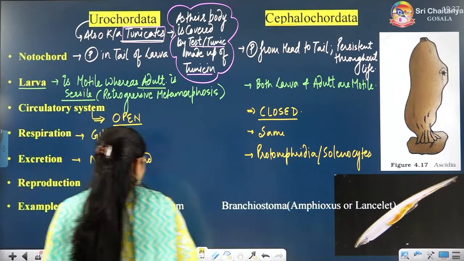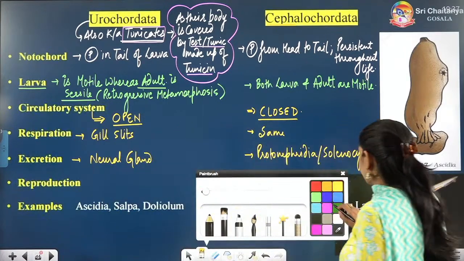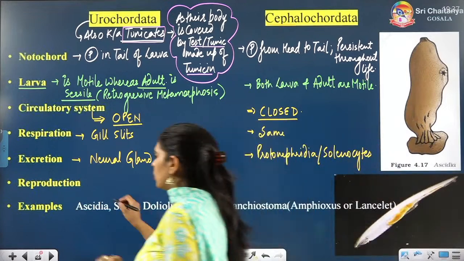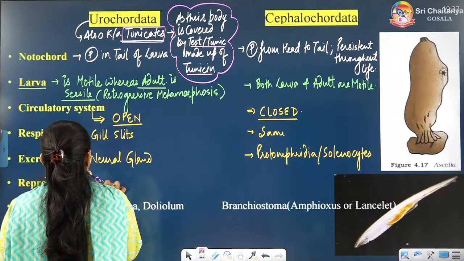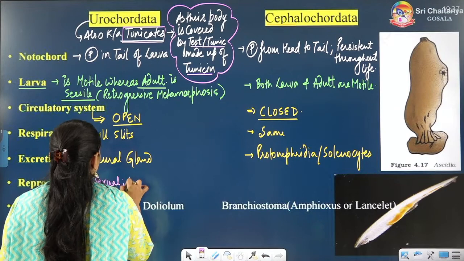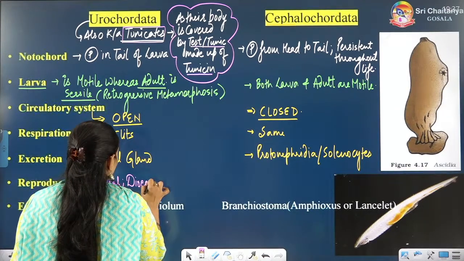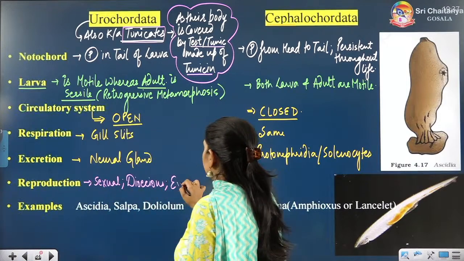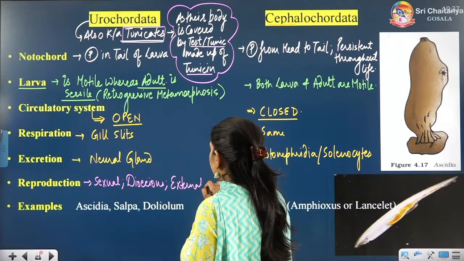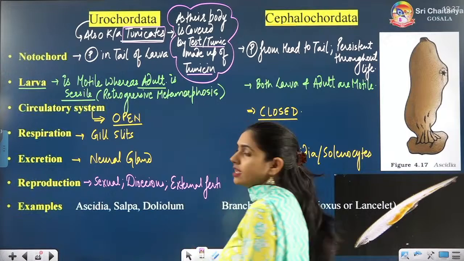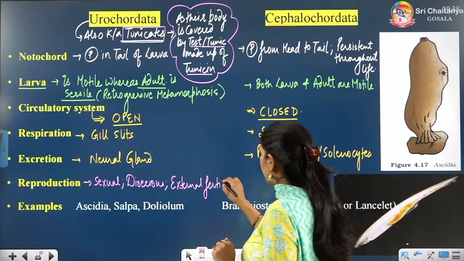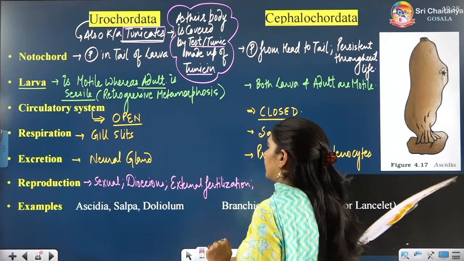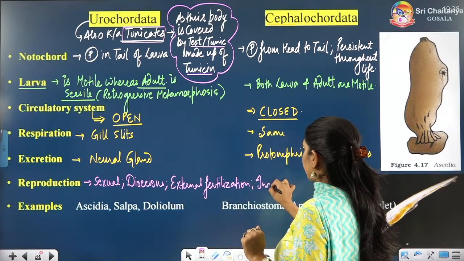Talking about reproduction, in both of them it is the same. They both show sexual reproduction. They both are dioecious, that means sexes are separate, and they show external fertilization just like Echinodermata and Hemichordata, but the development is indirect.